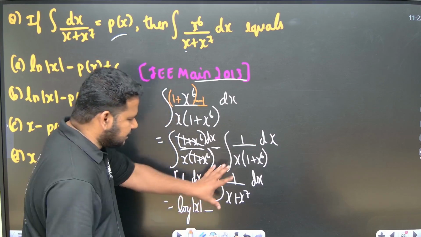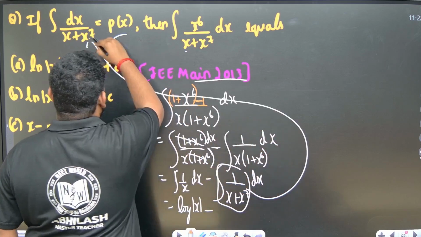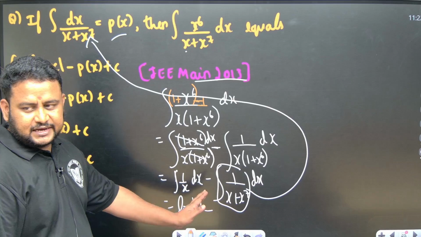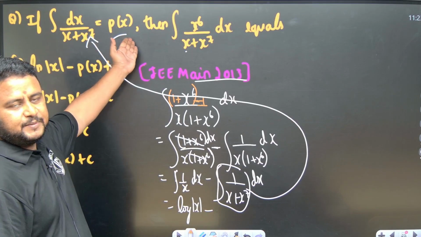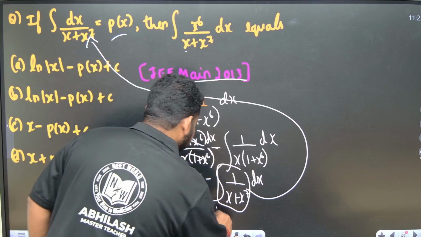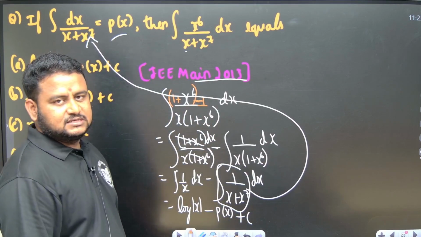But what about this integral? This integral is nothing but this one. The integral of 1 by x plus x to the power of 7 dx is nothing but p of x. So this will become log mod x minus p of x plus c. This is the answer to this question.